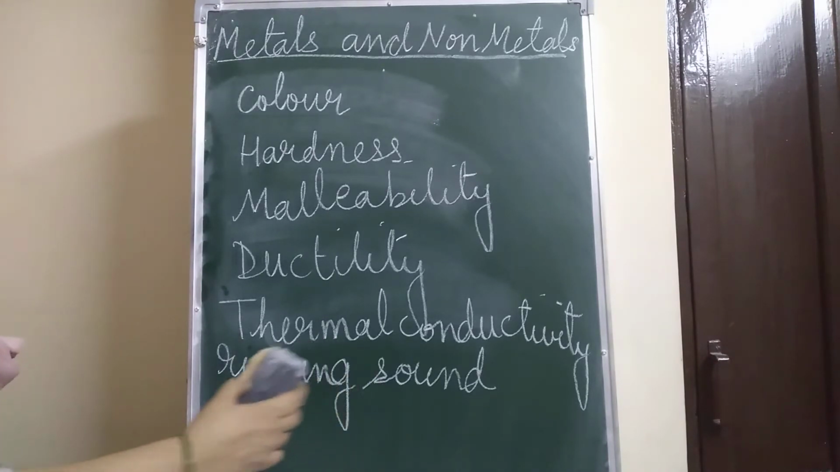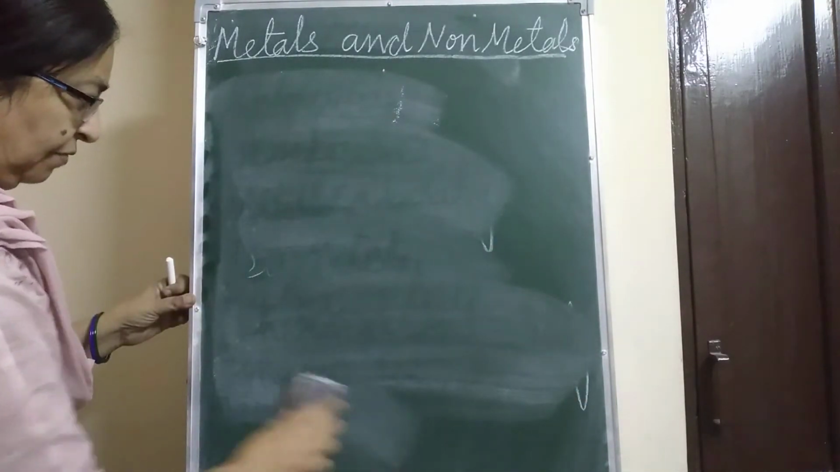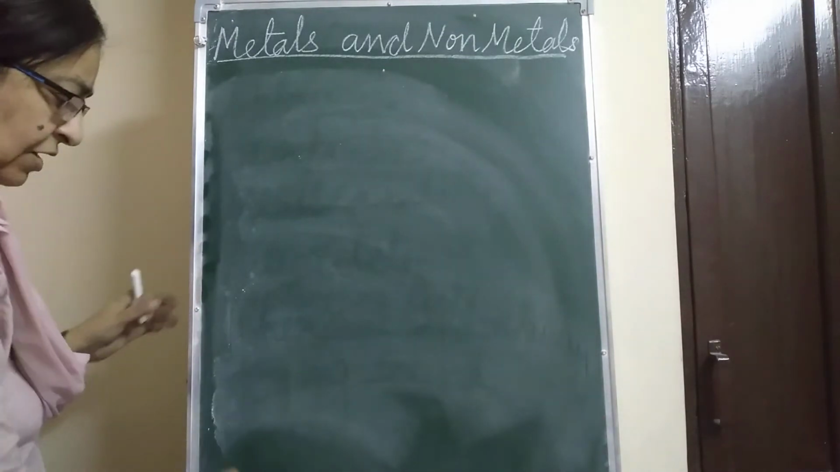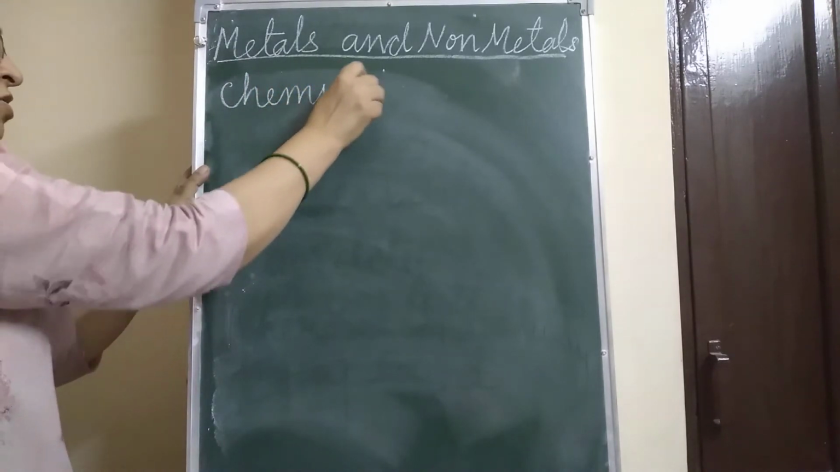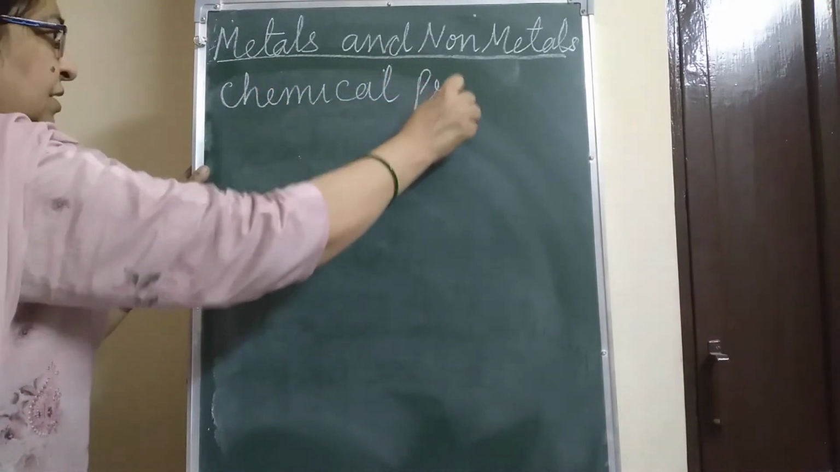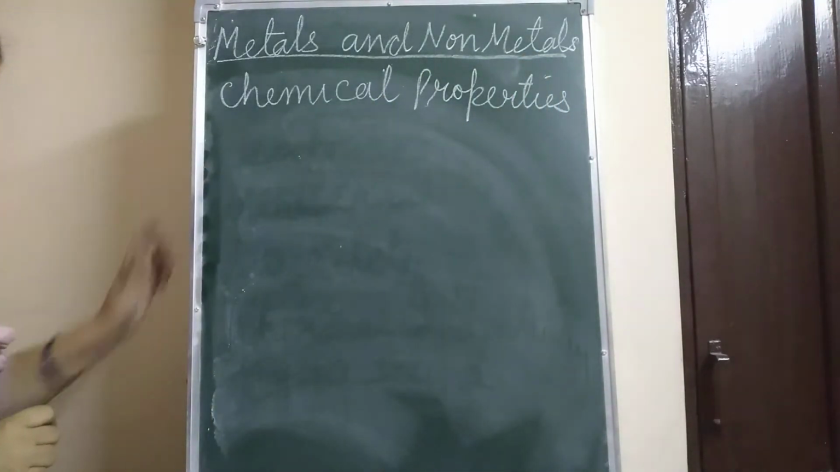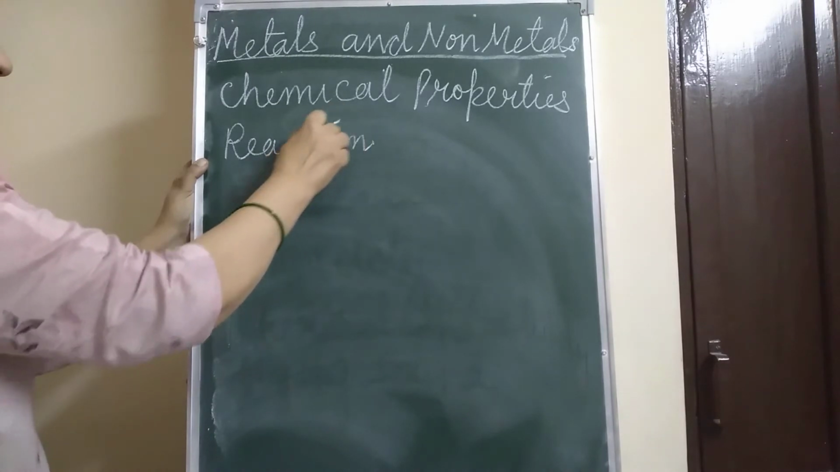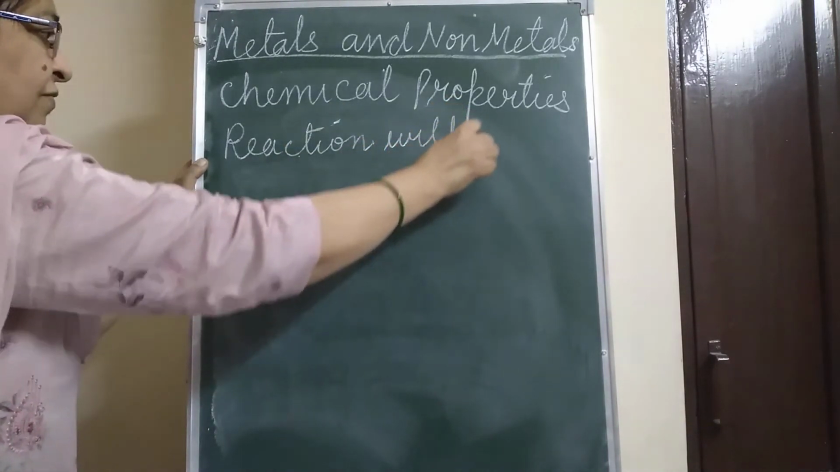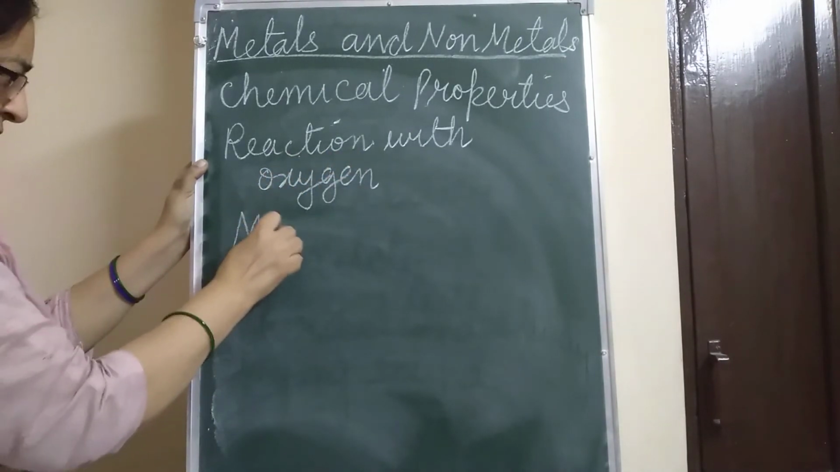Now we'll do a quick revision of the chemical properties of metals and non-metals. First of all, reaction with oxygen. Now when the metal reacts with oxygen,